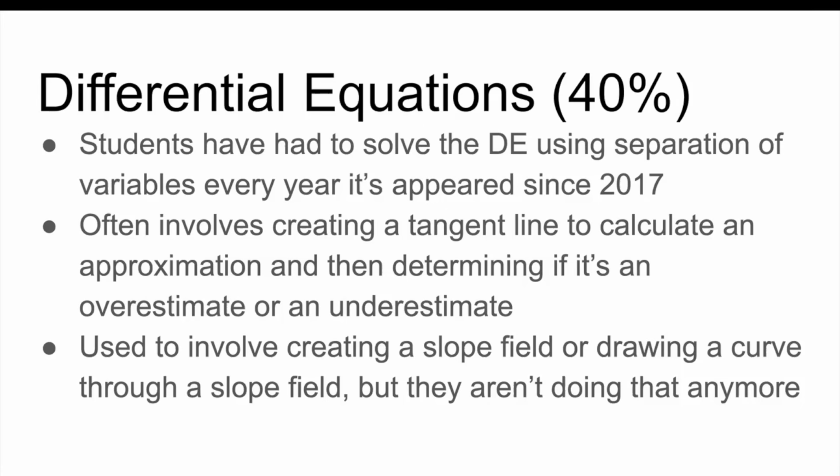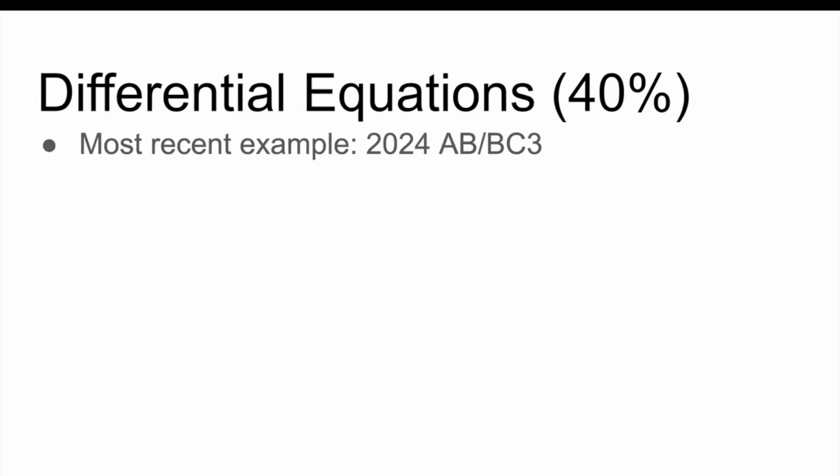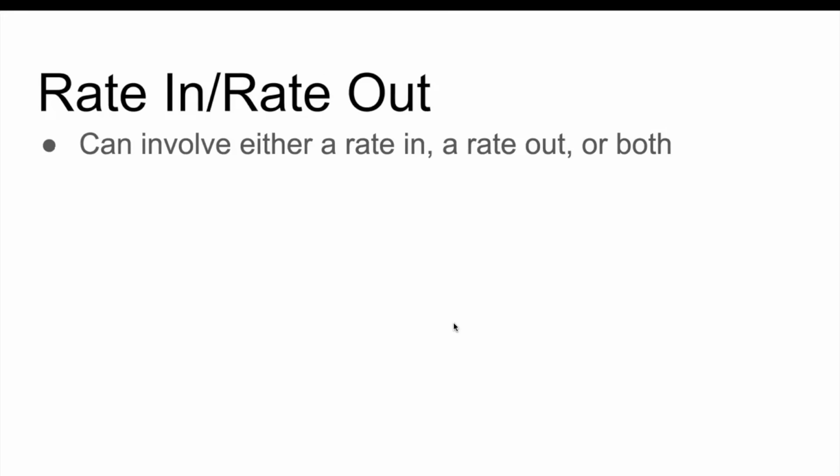If I had to assign a percentage to how likely this would be on the exam, I'm saying only 40%. It's crazy the other ones were 99%, but this one's only 40. And yeah, most recent time it was on the exam was 2024, question number 3. And in the final FRQ, we will talk about rate in, rate out. Some people like to call it this. So there could be either a rate in, a rate out, or there could be both. If you want to see an example of both, 2019 question number 1 comes to mind, which is about fish. By the way, I would show you all of these FRQs in this video, but I'm not trying to get into copyright issues and stuff.